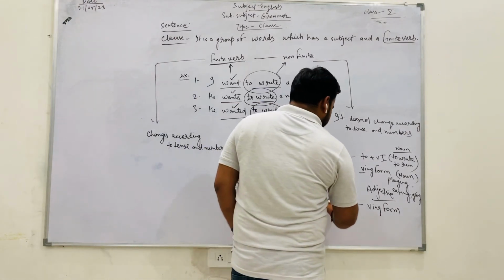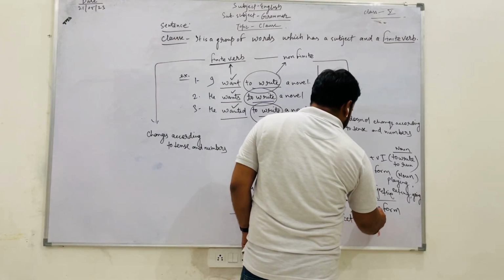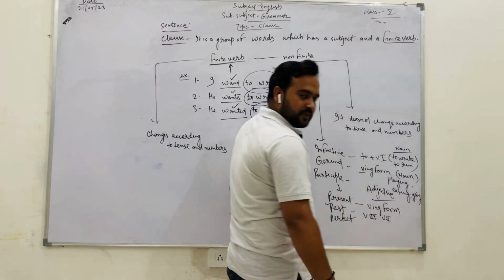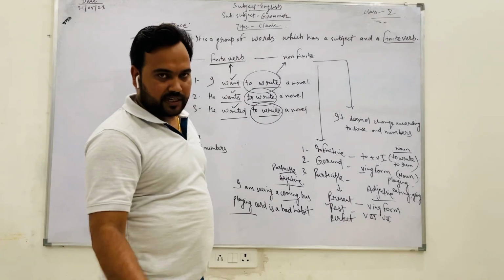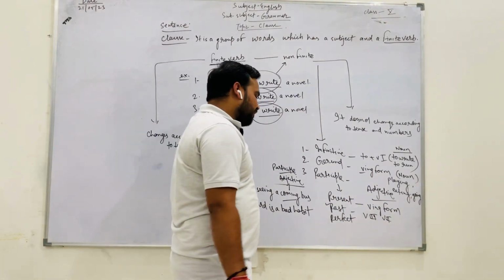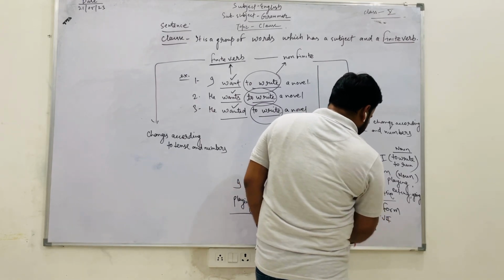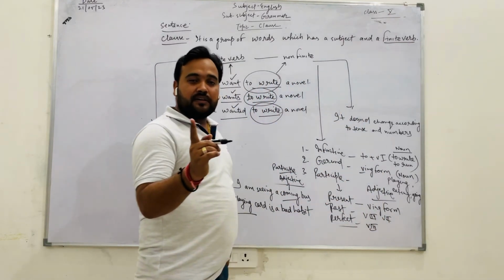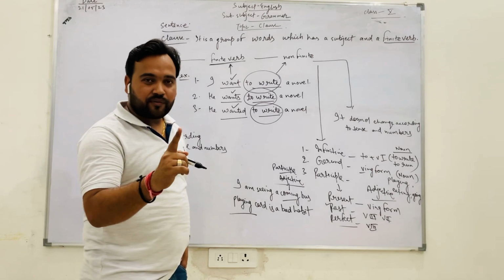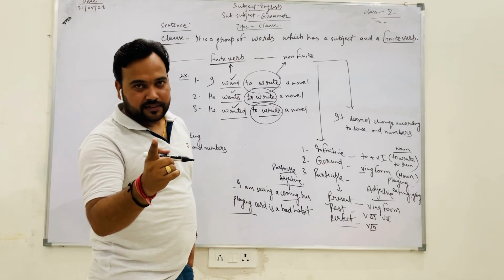Now you see past participle, it is the third form of verb and sometimes the second form of verb. Perfect means it is the third form of verb, and this is used when after completing one work the second is started.